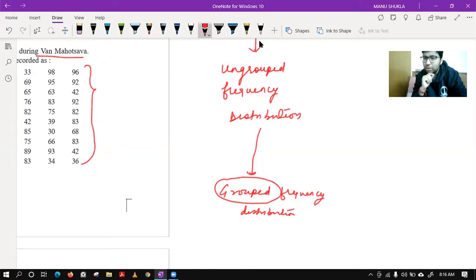Vaishnav is saying bar. Vaishnav, bar is not right now. Right now we are working on arrangement, not on representation. Okay, don't worry for that. That will be the next concept.